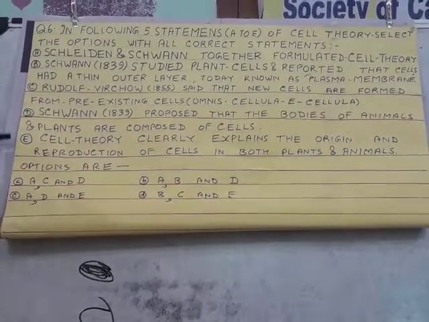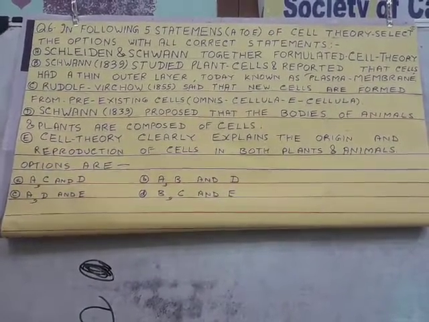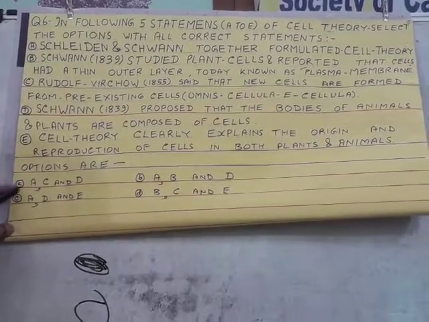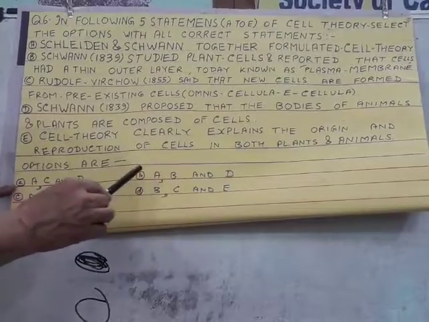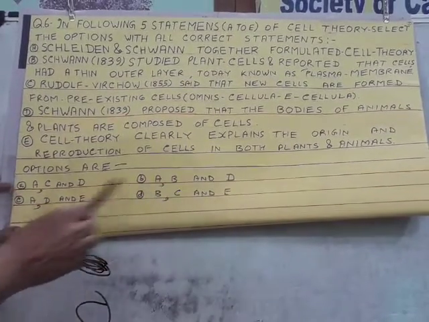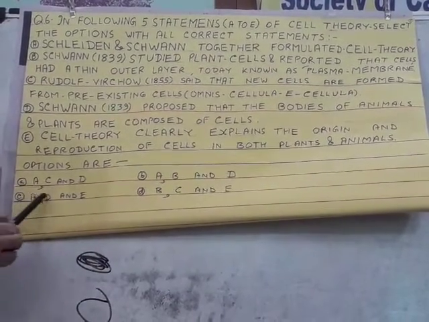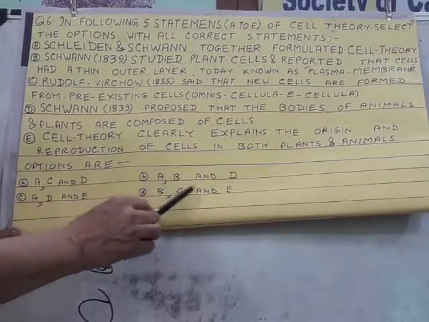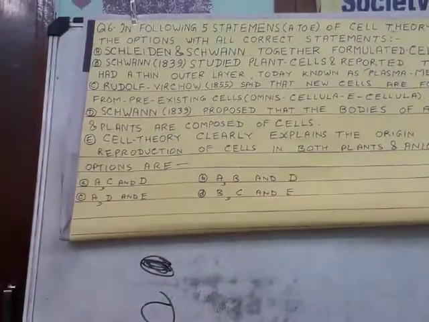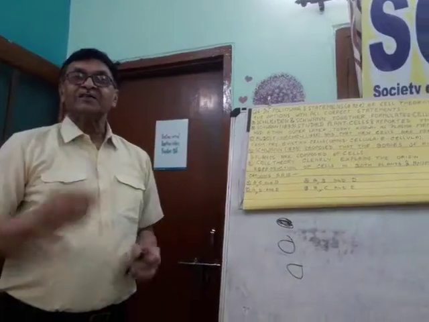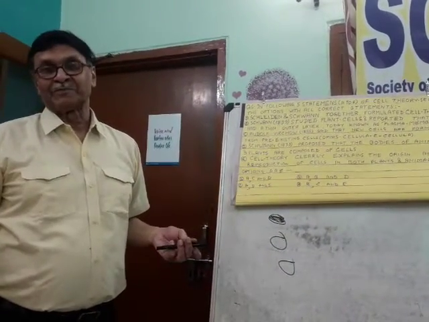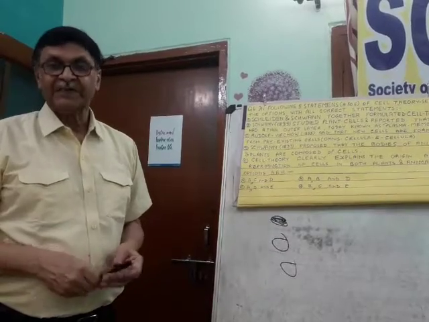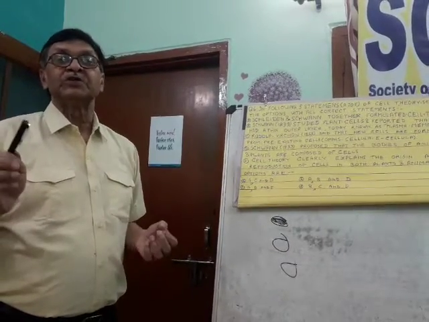So there are 5 statements, and the options are: first, A, C and D; second, A, B and D; third, A, D and E; fourth, B, C and E. Now it is a simple question, but the style is different, where you have to use your intelligence.